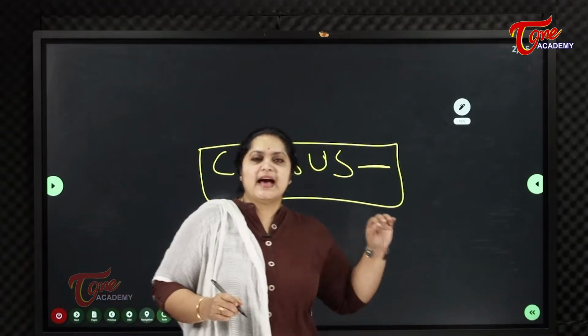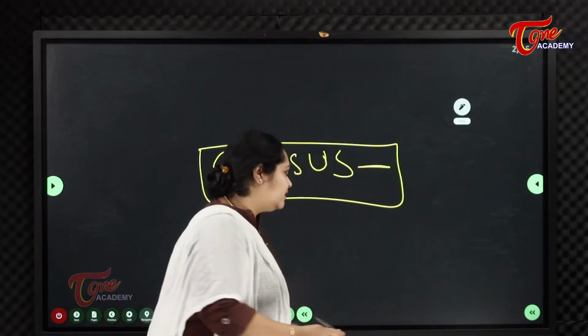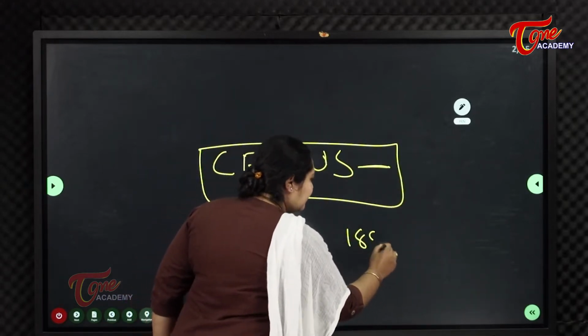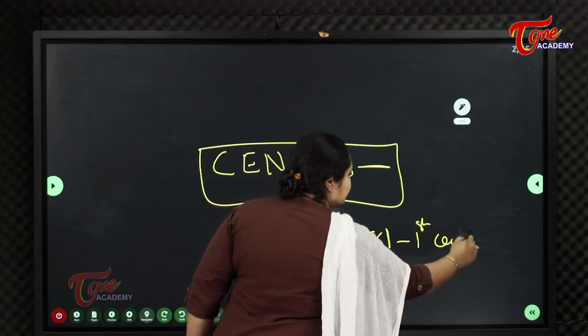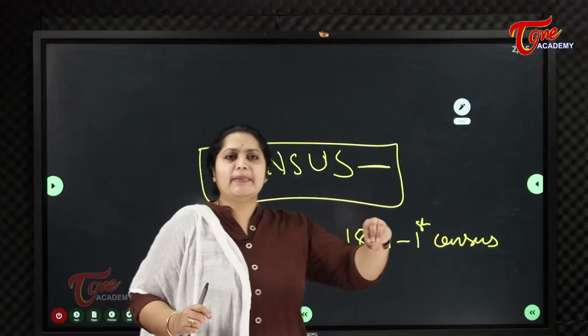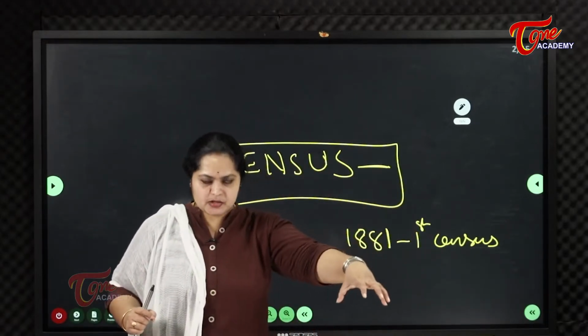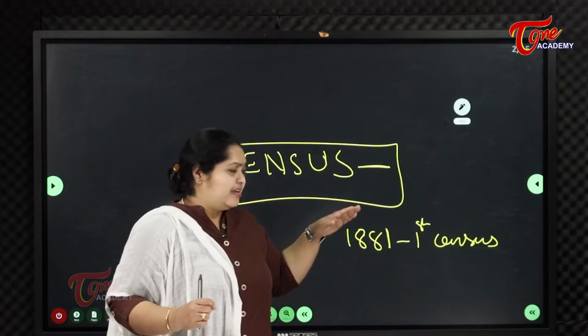When taking the scenario of India, census started in the year 1881. First census means counting of people: how many people reside in a particular region, how many men or women, how many senior citizens.